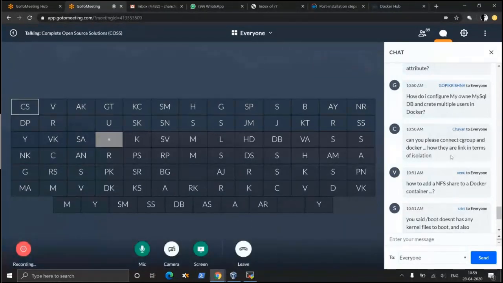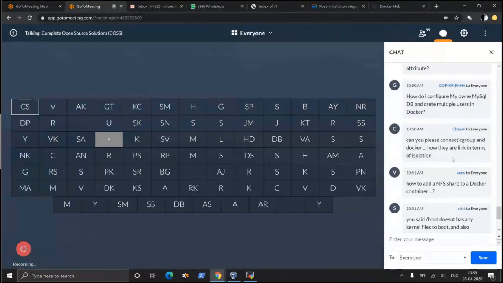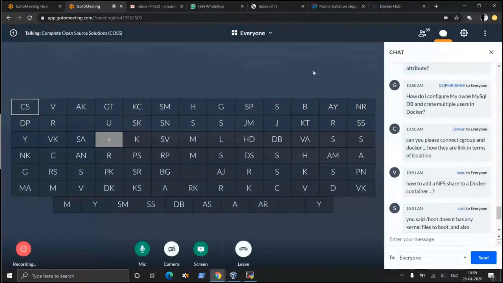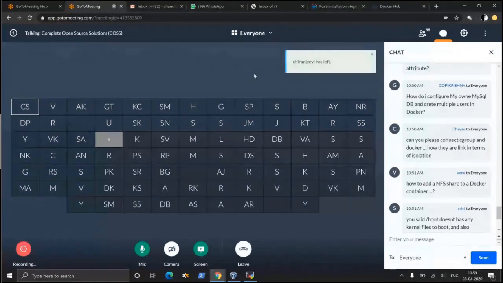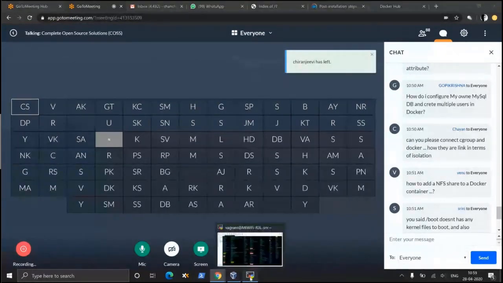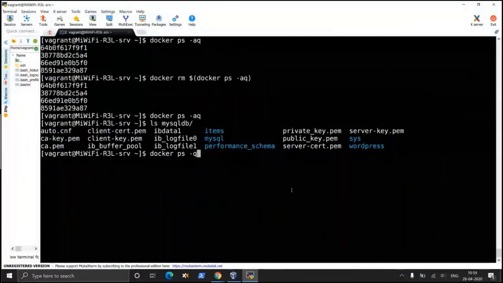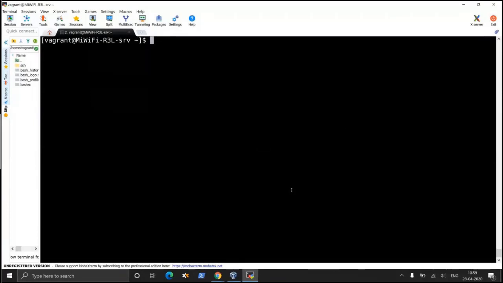Okay. Can you please connect C group and Docker, how they are linked in terms of isolation? I don't want to go into C groups and namespaces right now today itself, because they are a bit complex content. If time is left, we'll try to delve into that later on, not right now. This is primarily targeted at people who have very basic exposure or no exposure to Docker as such. So I'll try to avoid complex topics like Docker file system, layered file systems, and overlay file systems. Those things I'm not going to cover.